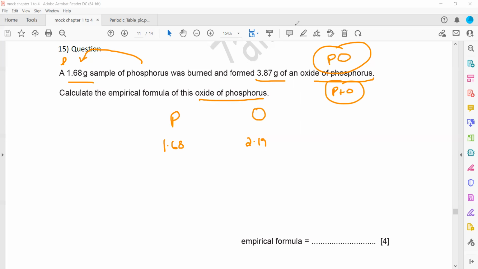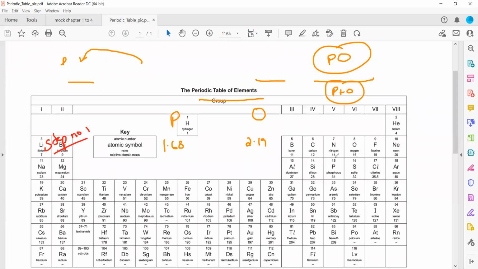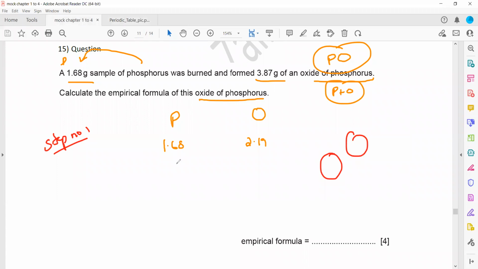Now, how to find the empirical formula? There are 3 steps to get the empirical formula. Step 1 is divide by atomic mass. So you have to use a periodic table. Phosphorus, you can find, is 31 and oxygen is 16. So you will divide the mass of phosphorus by 31 and oxygen by 16. So 1.68 divided by 31 is equal to 0.05, and 2.19 divided by 16 is equal to 0.13.